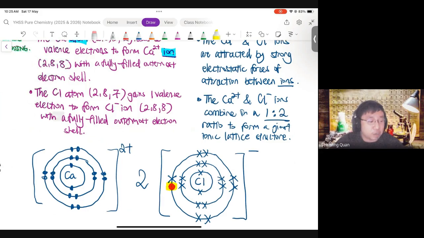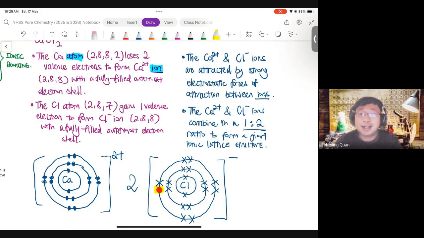Now, you notice as well, in explaining, we don't say the Ca2+ and Cl- are attracted by ionic bonds. We do not say ionic bonds. We say strong electrostatic forces of attraction between ions. Why? If we just said strong ionic bonds, is it factually wrong? No, it's not factually wrong. It's correct, right? It's called ionic bonds. But you are not explaining what is ionic bonds. The question is asking you to explain the bonding. If you just wrote ionic bonds, you are not explaining the bonding.